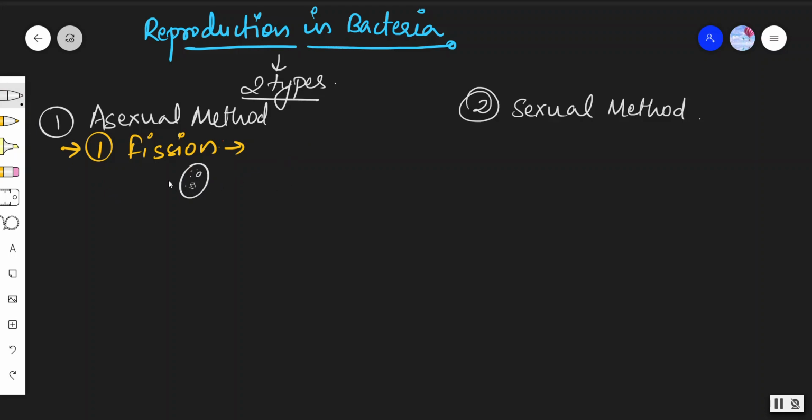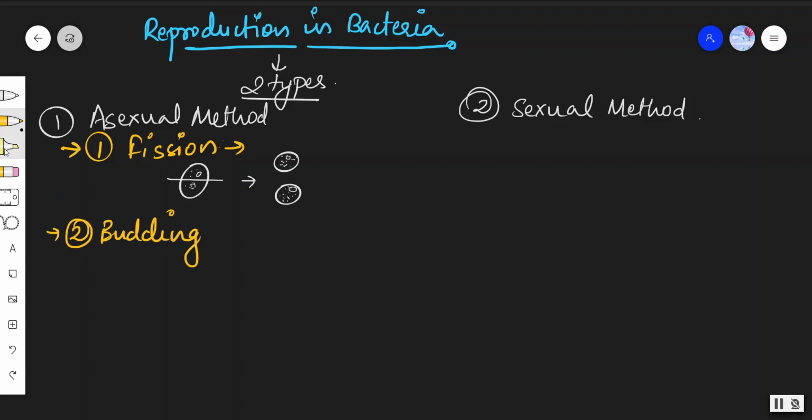If this is the bacteria, it divides transversely to produce two equal progeny. Fission means टूटना, fusion means जुड़ना. Next comes the second one, that is budding.